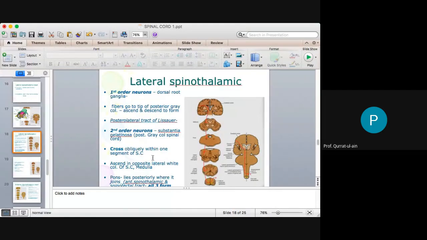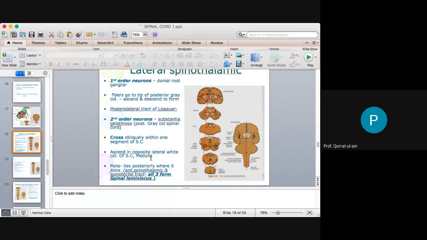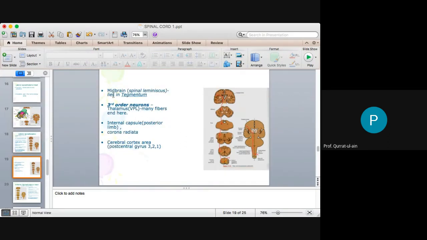They cross obliquely within one segment of the spinal cord and ascend in the opposite lateral white column. And within the pons, they are more posterior, and they join the anterior spinothalamic and spinotectal tracts, and together the three form the spinal lemniscus, right? And then they pass through the midbrain as the spinal lemniscus, and the region of the midbrain where they are passing is known as the tegmentum. These points are very important because these points can be highlighted in the MCQs.